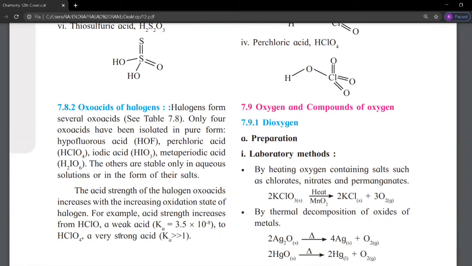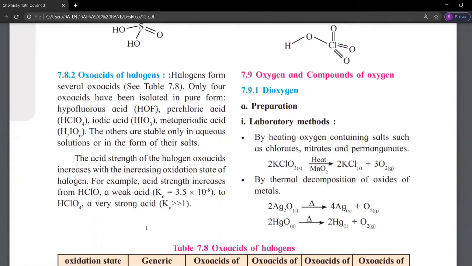So HClO is weaker than HClO4. So this is about oxygen. The next point is oxygen compounds.